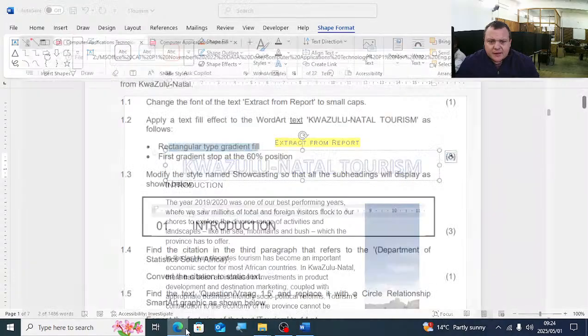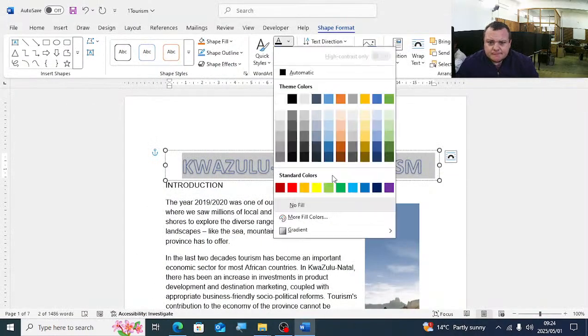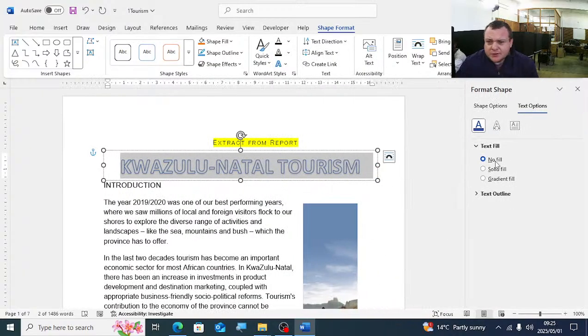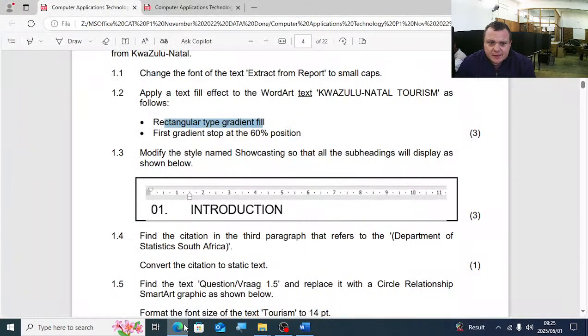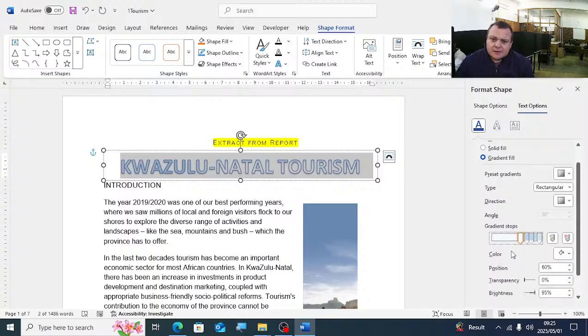Just read there again. Rectangular type gradient fill. Gradient fill, more gradient fill options. You'll say gradient fill here. You will select your type, rectangular, and they tell us the first gradient stop should be at 60%. So the first gradient stop is this one. Position must be 60%. So you move it up until you see 60% there.